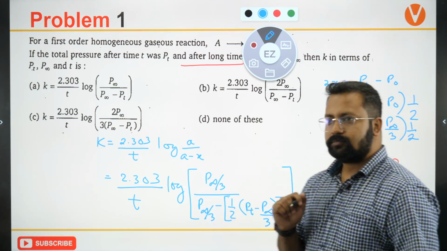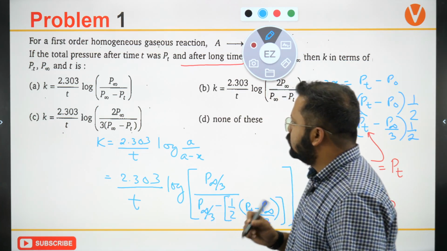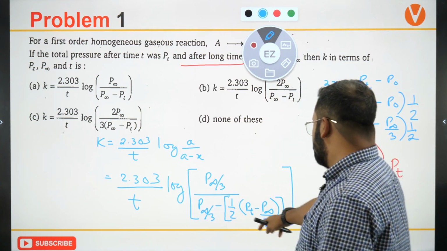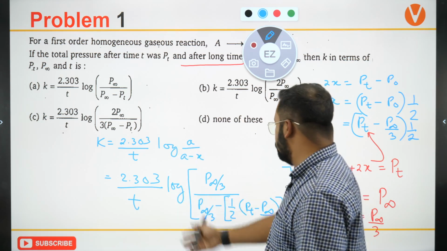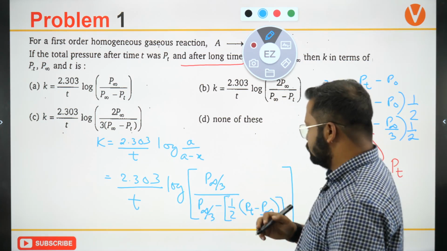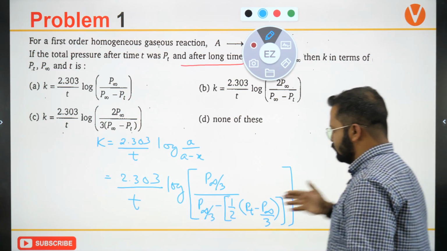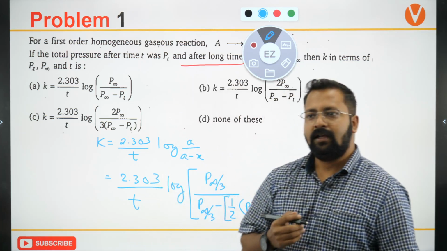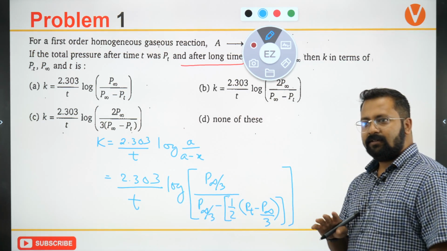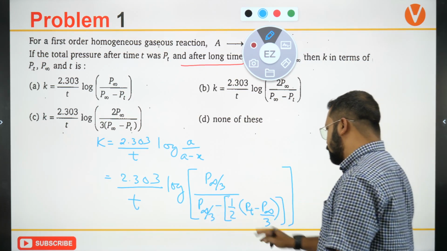So 2 will come down and 2 will go. What should be the right answer? You have to solve this. Are you getting it as D? So this will turn out to be what?